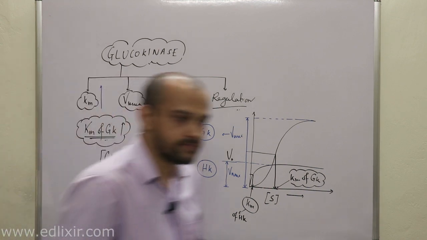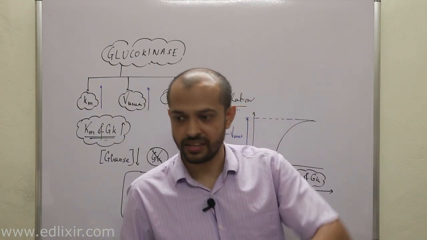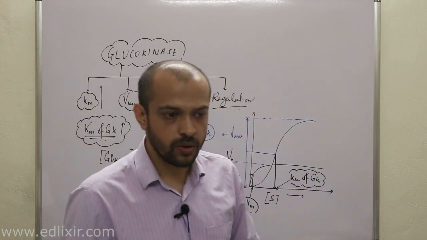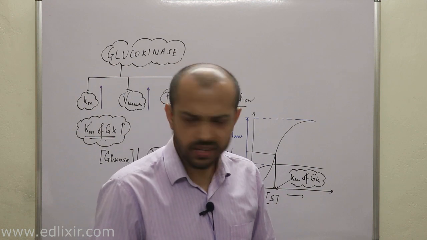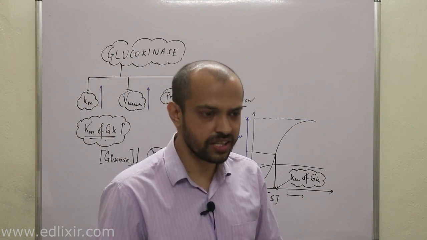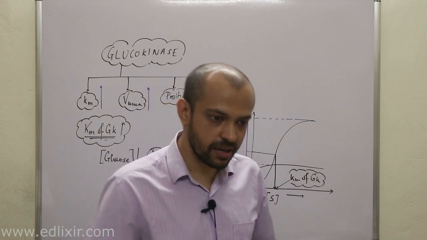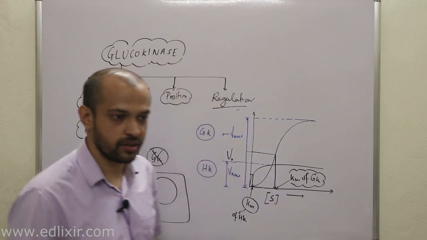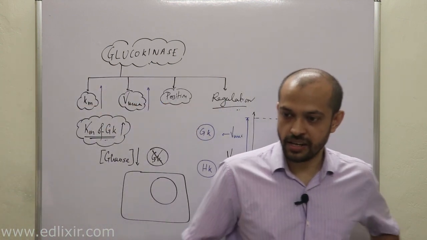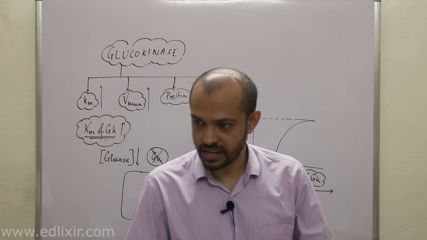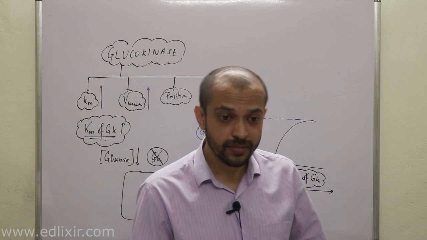Glucokinases are like army, and hexokinase 1, 2 and 3 are like police forces. When there is, suppose, a burglary, you will not call the army. That means for a small amount of glucose entering the cell, hexokinases are enough because their Km is low. But when there is a terrorist attack in your state, at first you call the police, obviously, but then you will have to call the army.